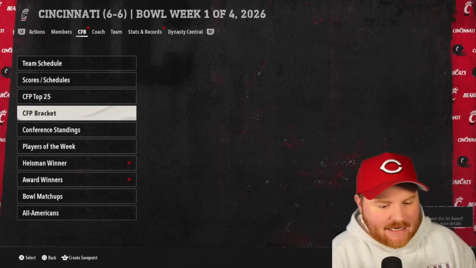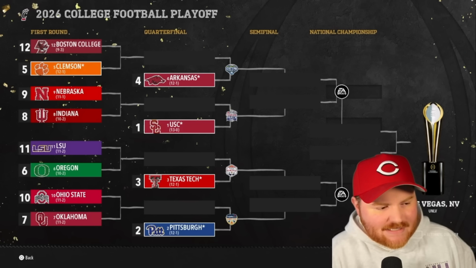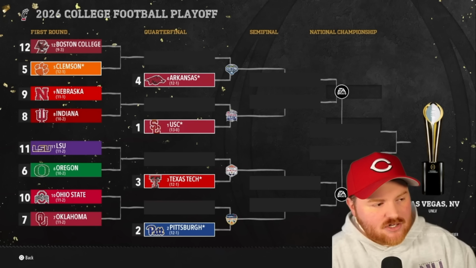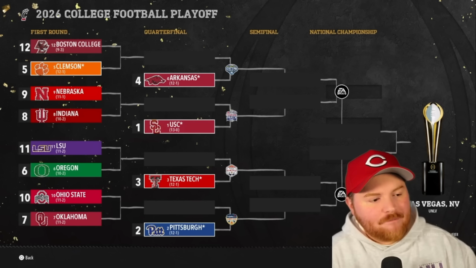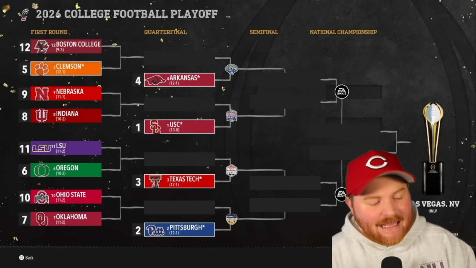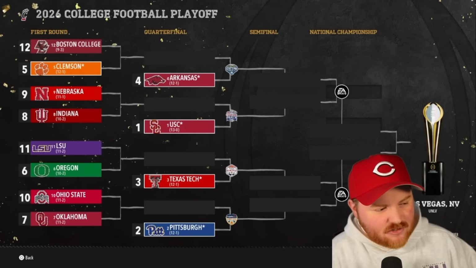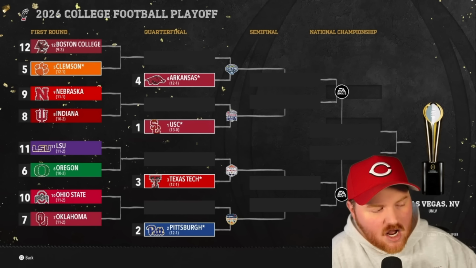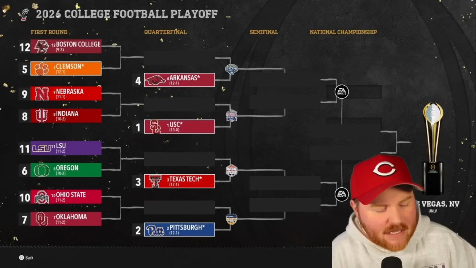Let's look at our bracket here. So USC does go undefeated. They're the number 1 team in the country. Indiana, who was last year's national champion, has a chance to get back against USC in a rematch of last year's national championship game and potentially beat them 2 years in a row. That'll be interesting to see if they can knock off our independent team, Nebraska. Boston College versus Clemson, with the winner taking on Arkansas.